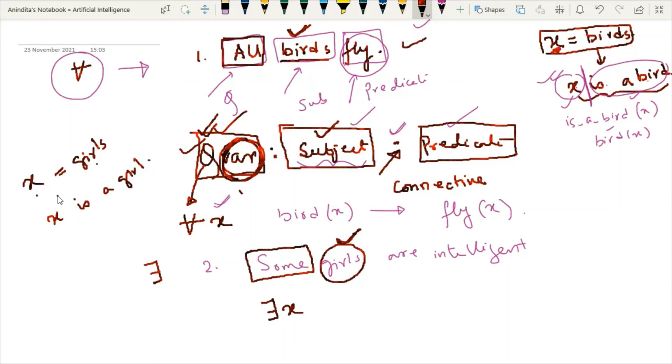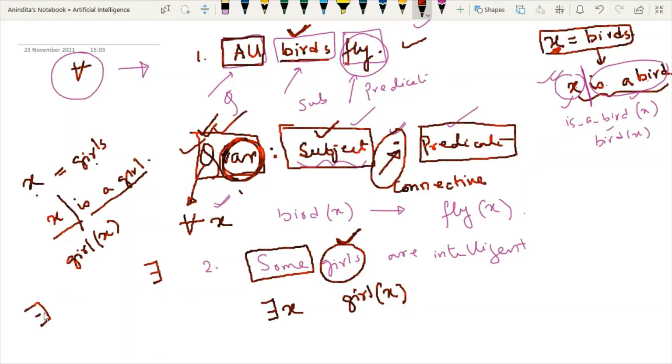So this is the subject, and this is the predicate. I will write girl(x). Then the connective. Which connective should we use according to our discussion?